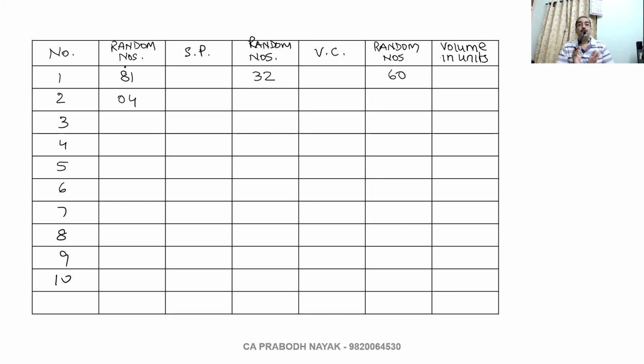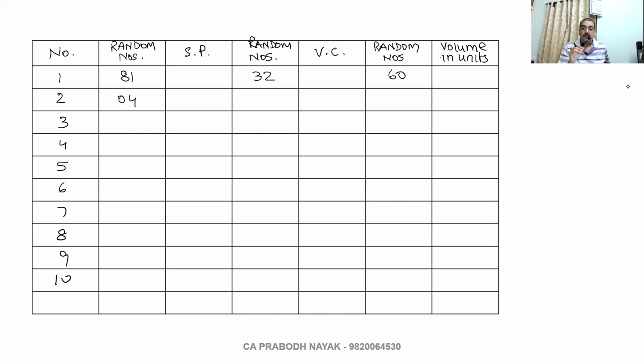If I had given you only 10 random numbers, then the same random numbers could be taken for all. For each one, I would take the same 10 random numbers. But I have not given you 10 random numbers. So I will either give you 10 random numbers or 30 random numbers. Why? Because there are 3 variables. If there are 2 variables, I will give you either 10 random numbers or 20 random numbers.